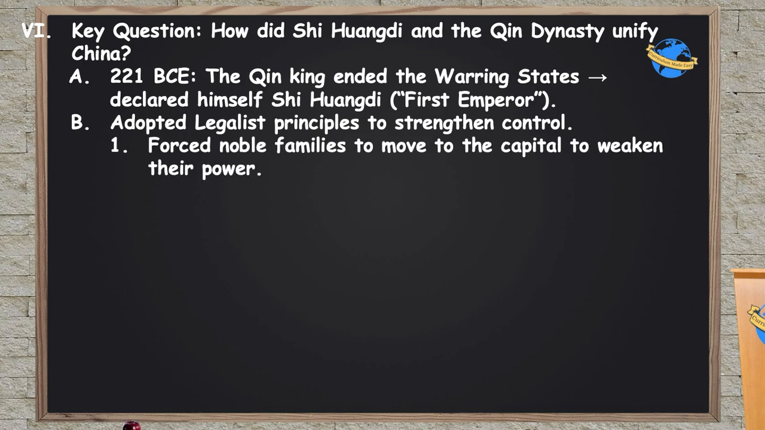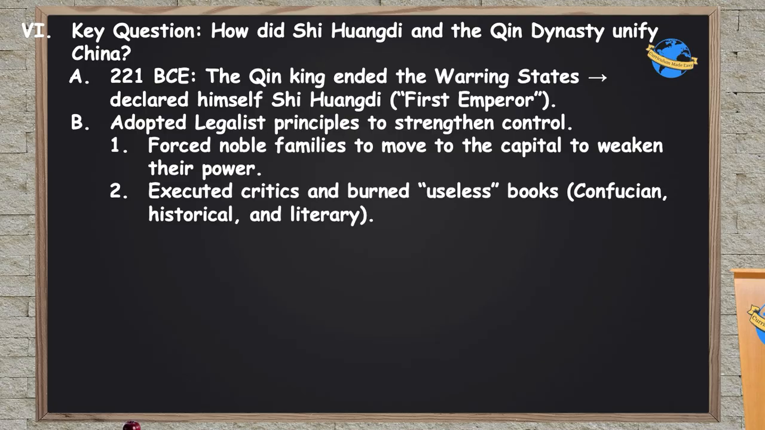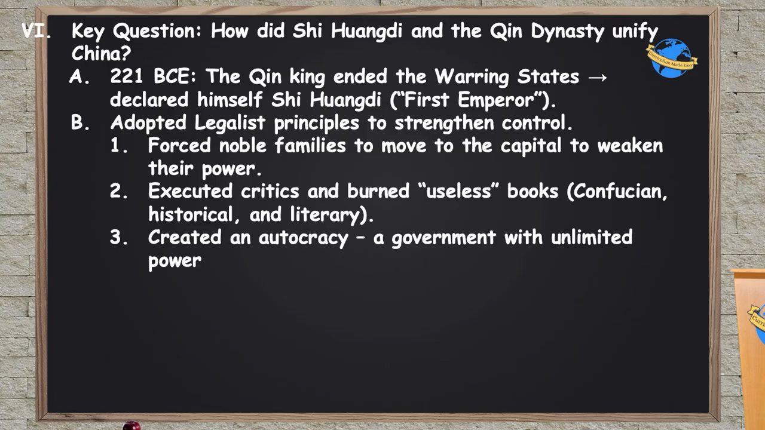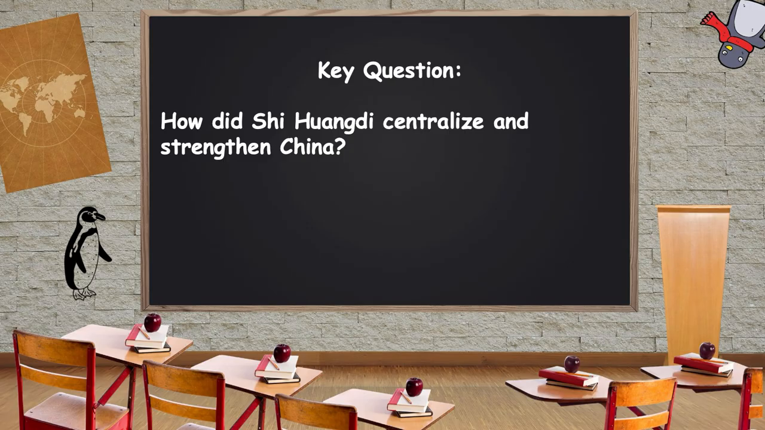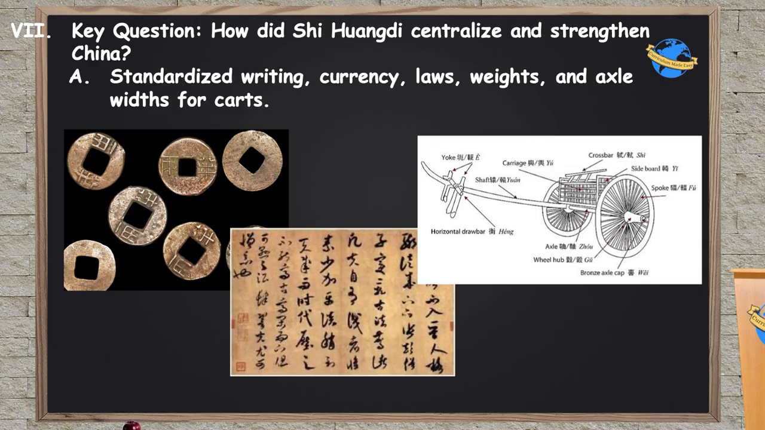As part of this, they forced noble families to move away from their local centers of power to the capital city itself so they could control the nobles better and avoid another warring states period. They also killed anyone who criticized them, and burned books they considered useless, like those of Confucianism, historical books, or just literary works of art. They then created an autocracy, a government with unlimited power with the emperor at its head. Let's take a look at how Shi Huangdi centralized and strengthened China. First and foremost, they standardized writing so everyone would be using the same writing system regardless of the language you spoke.